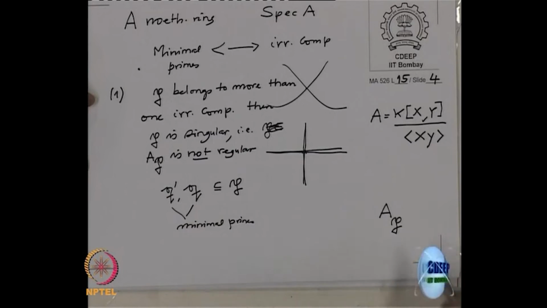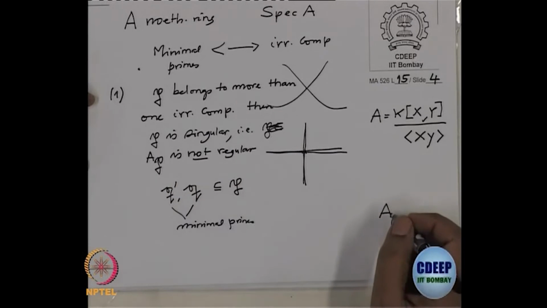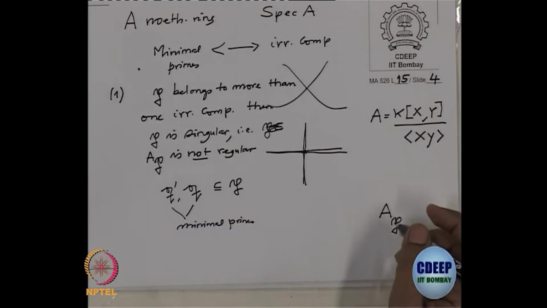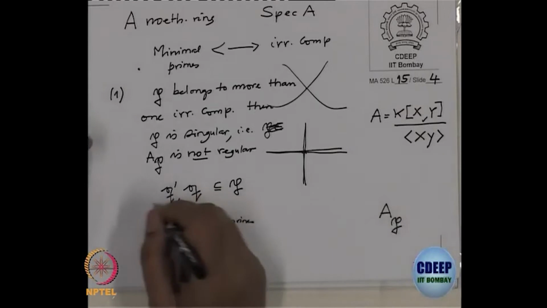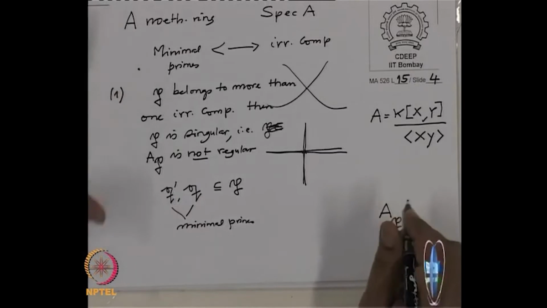But we have just now seen this ring cannot be regular. If it is regular, it will be a domain, and domain means exactly one minimal prime ideal, namely the 0 ideal, but we have two minimal primes surviving there.